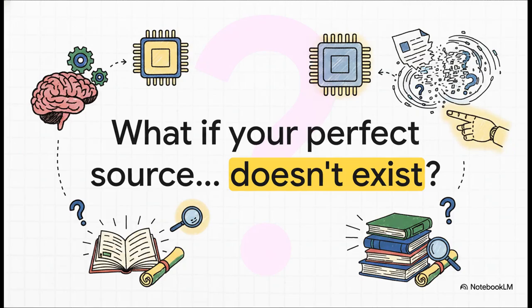Okay, so picture this. You ask an AI for some help with your research, and boom, it gives you the absolute perfect source. It's got a credible author, a scholarly sounding title, and it fits your argument like a glove. The only problem? It's completely fake. It doesn't exist. Now, this isn't some sci-fi movie plot. It's a new reality that we all have to figure out how to navigate.